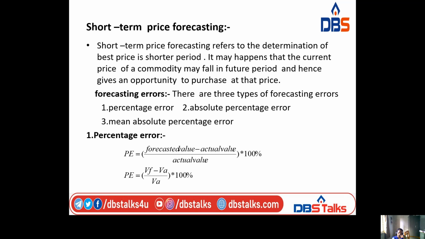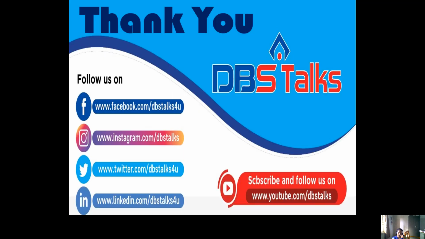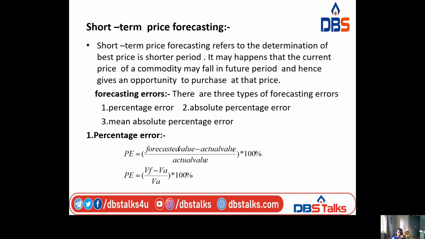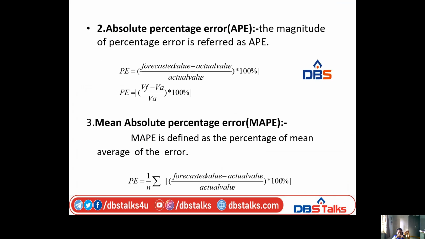Next, absolute percentage error. The absolute percentage error means the magnitude of the percentage error.